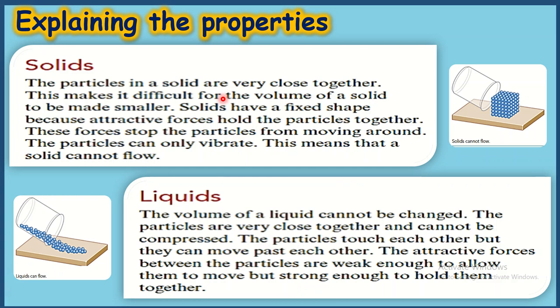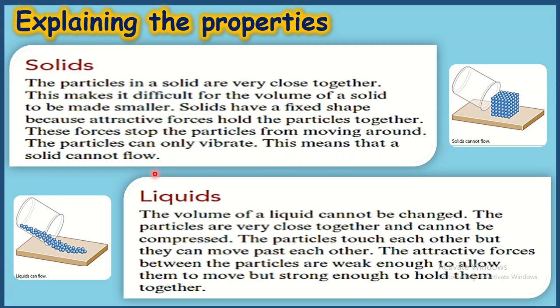a hard shape. Now in liquids, the volume of a liquid cannot be changed. The particles of a liquid are very close to each other. They are not as close as they are in solids, but they have a little bit of distance between them, and liquids also cannot be compressed.